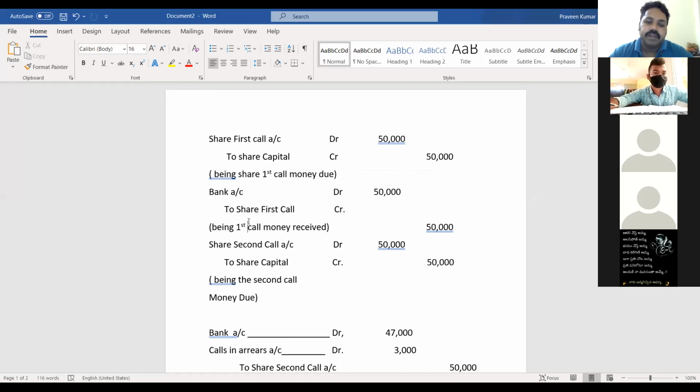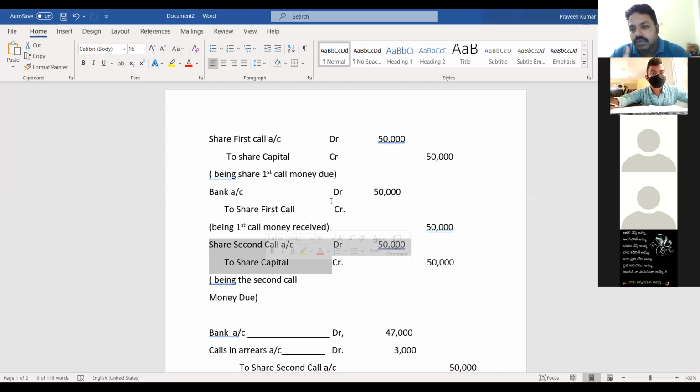Second call due. When the first call is due, we have written share first call account debit to share capital. Now, second call due means in the place of first call, you have to write second call. Share second call account debit to share capital. Being the second call money due. Due is only one entry, remember that.